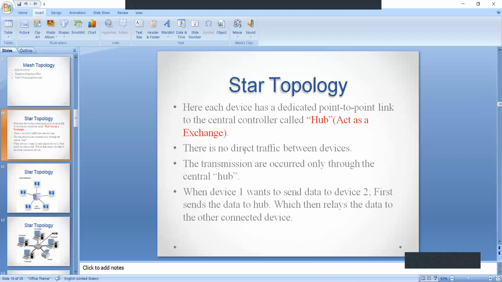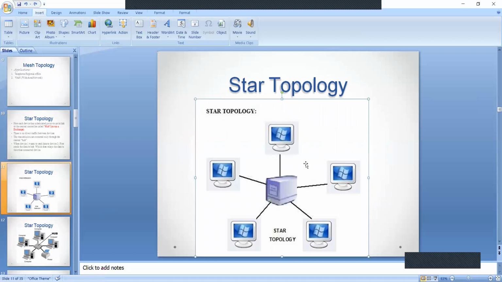Coming to the diagram of star topology, this is the diagram. Here, the central one is known as the central controller or hub. All devices, nodes, or computers are connected to this central controller.